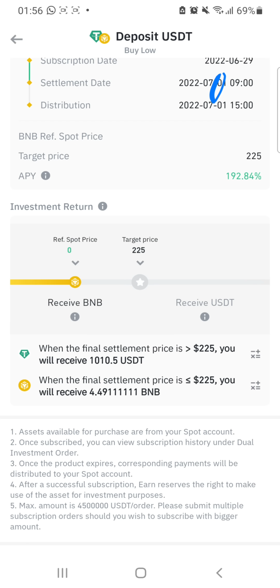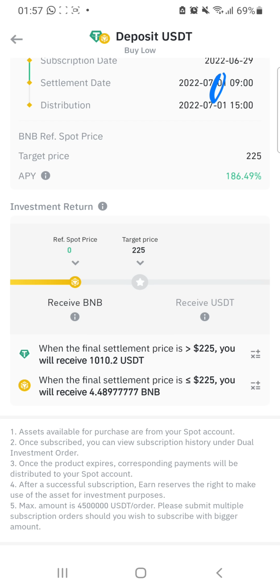Again, imagine if the market is falling and it falls to that $225 that we want to buy BNB at. It falls to that place, you will see that our order will be executed. So imagine if it keeps falling, then it gets to 225, it gets to 200, it gets to 150. You will see the risk involved now.